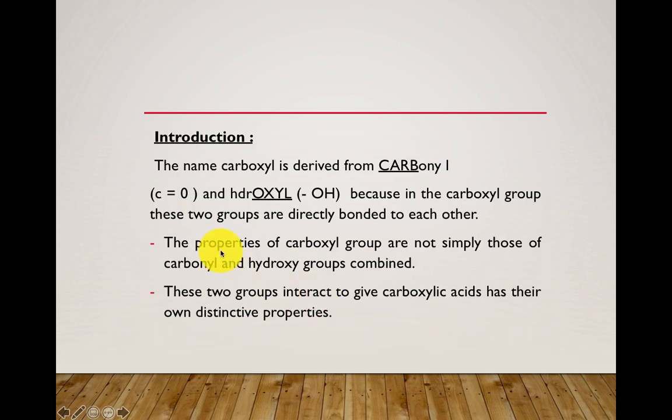So the next one, coming to the introduction, see the name carboxyl, it is mainly derived from two functional groups. What are those two functional groups? They are the carbonyl as well as the hydroxyl group. Carbonyl group means C double bond O. It is considered as the carbonyl functional group. What is meant by hydroxyl? The OH functional group is referred to as the hydroxyl functional group.